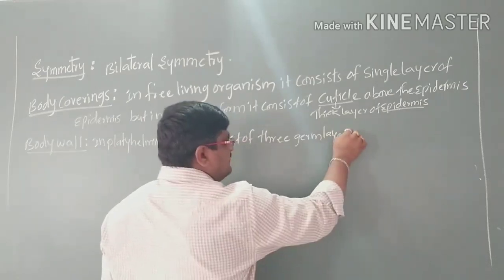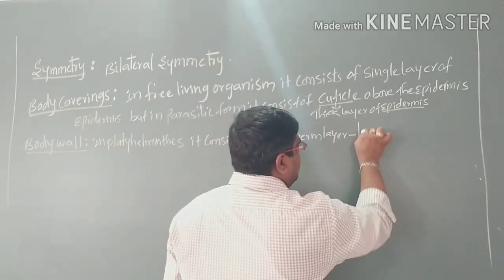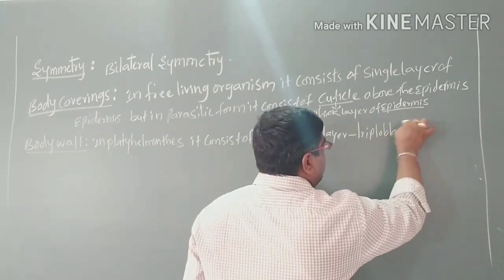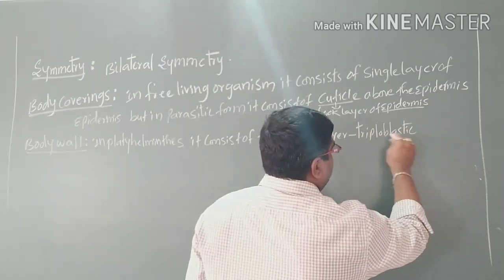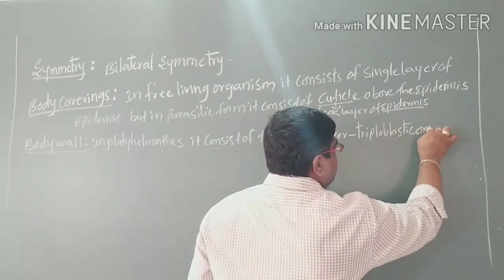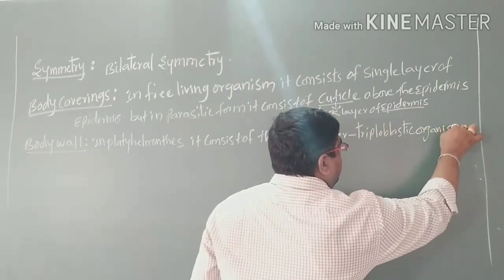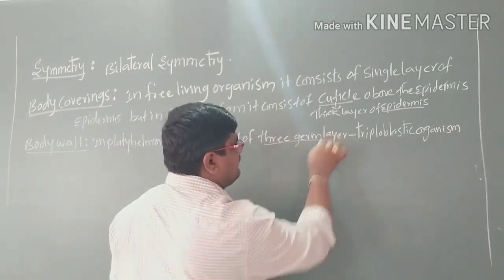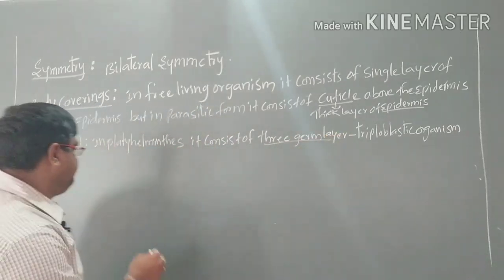So these are called triploblastic organisms, where three germ layers are present, such as